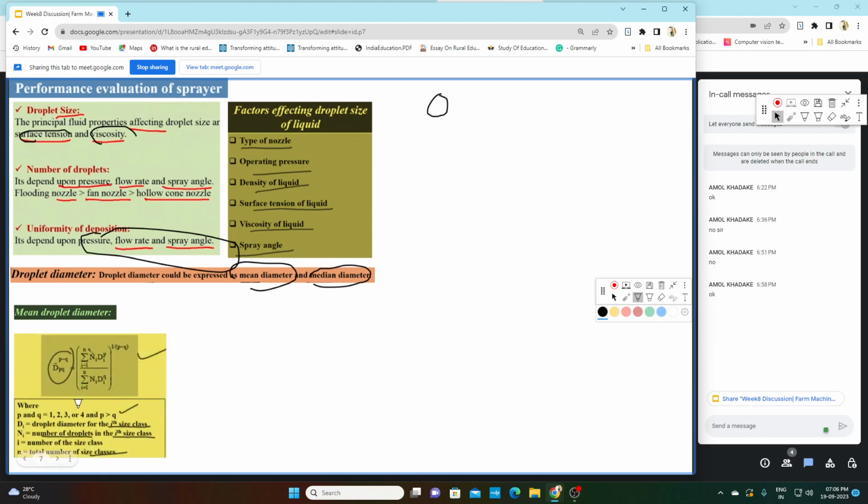So what is this mean diameter and what is this median diameter? Mean diameter, this is the formula of the mean diameter, D_pq equals the sum of n_i d_i^p divided by the sum of n_i d_i^q, all to the power 1/(p minus q). Okay, you can check the formula also in your lecture note.